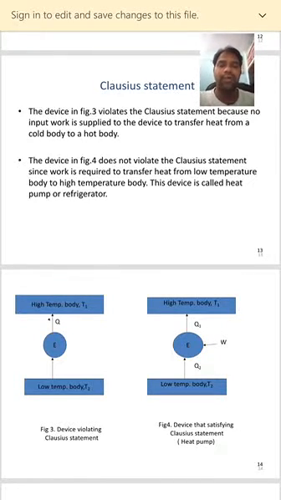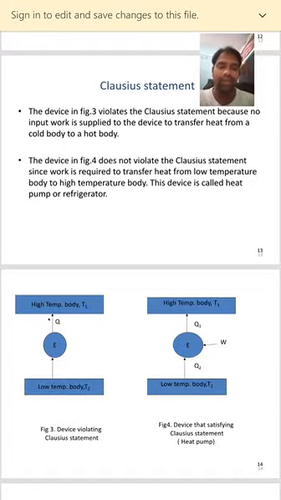Now figure 4. What does figure 4 indicate? The device in figure 4 does not violate the Clausius statement. Figure 3 violates it and figure 4 does not. How? Since work is required to transfer heat from the lower temperature body to the higher temperature body. The work is required. So this device is called a heat pump or refrigerator.